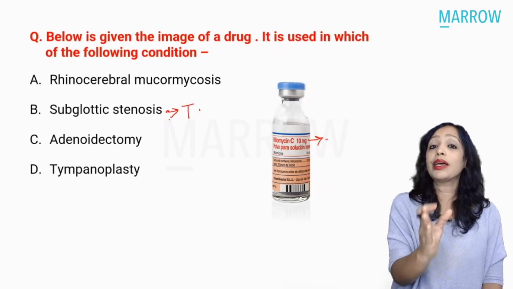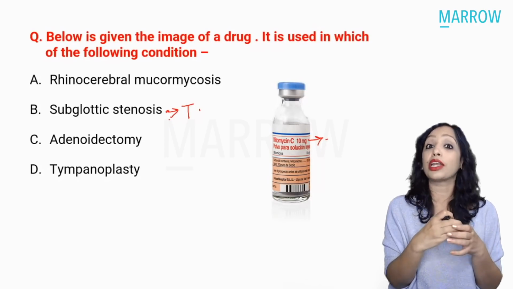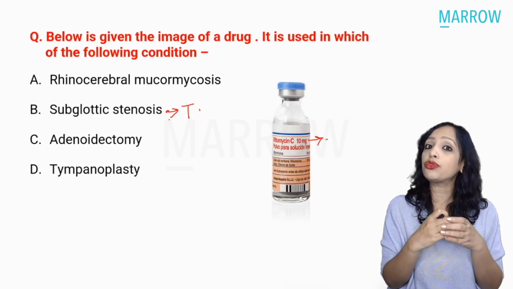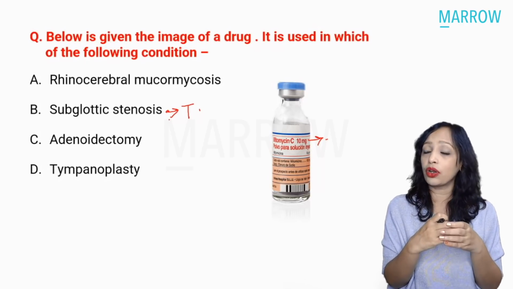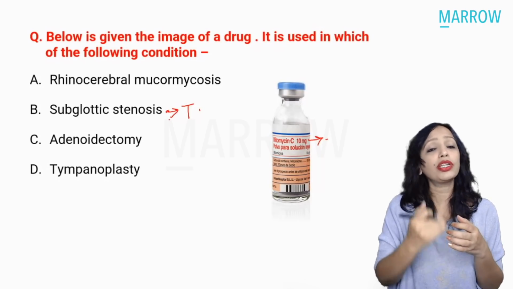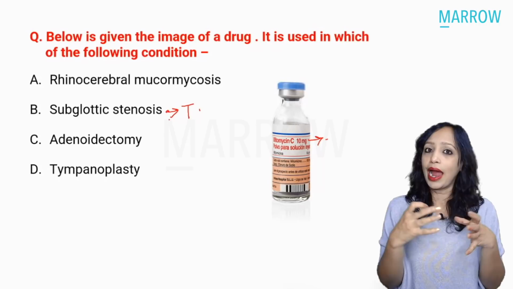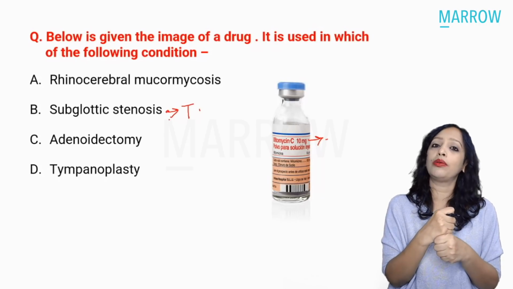But here, in some places like subglottic stenosis, what is the most common site of stenosis? It is the cricoid, and the cricoid is a complete cartilaginous ring all around, which means that there is no space for expansion. If we give an incision anywhere on the cartilage, and if scarring occurs, that is going to further narrow the area.